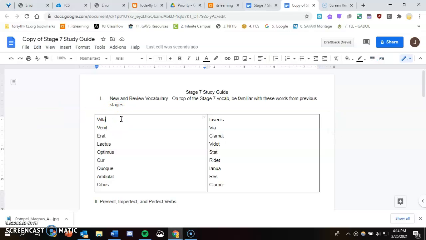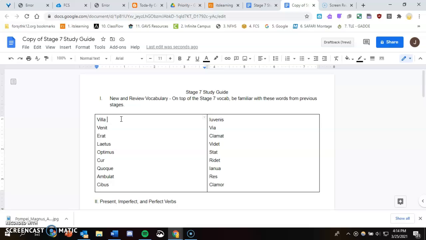So, first part, these are words that come from outside of the stage 7 vocab list. So you're going to want to study your stage 7 vocab, but outside of that, here's some words from previous chapters that you're also going to encounter in the reading. Knowing these will help you read the first story on this test better.